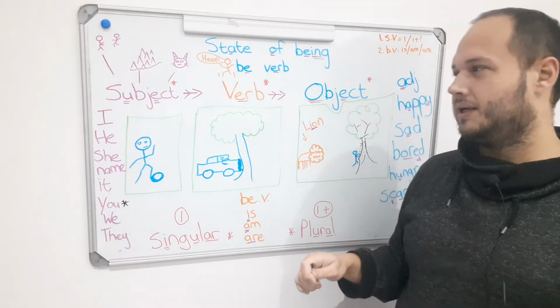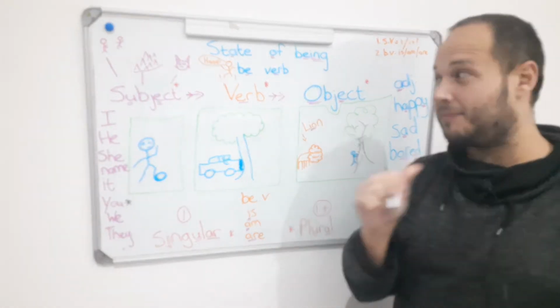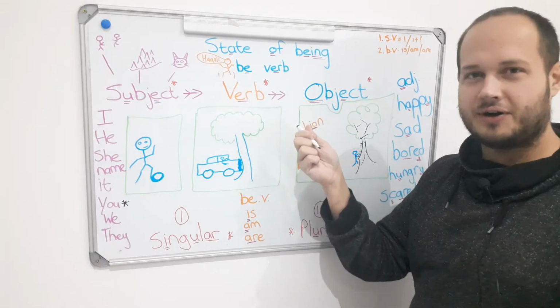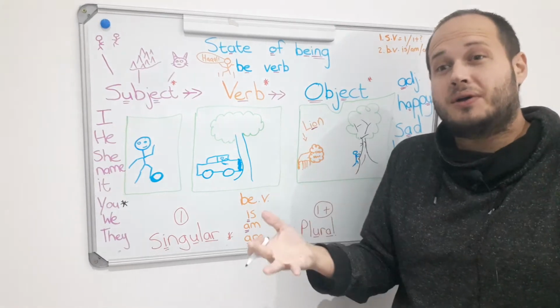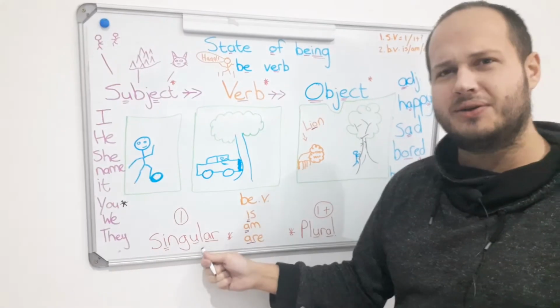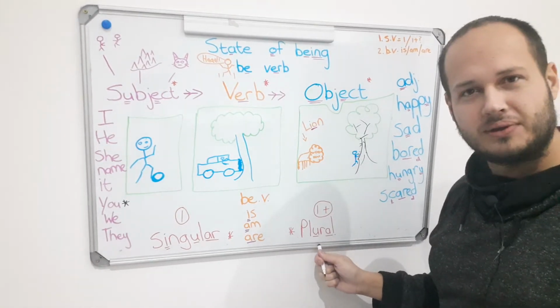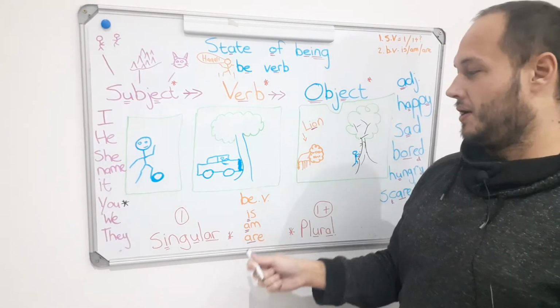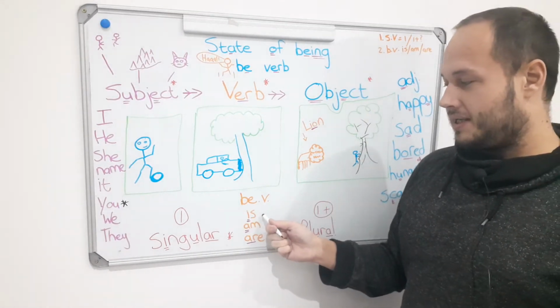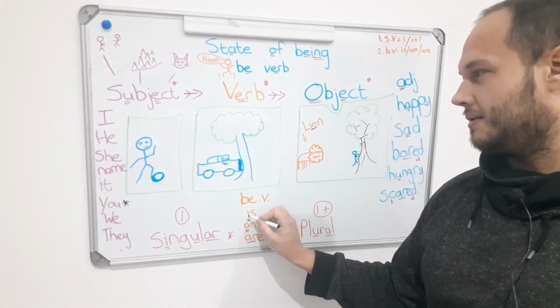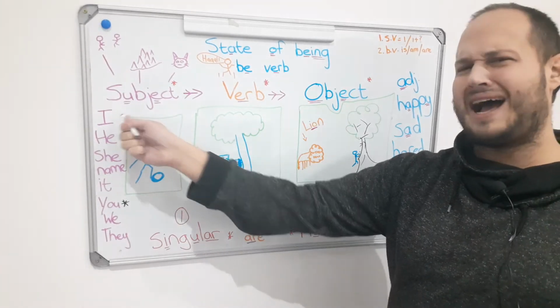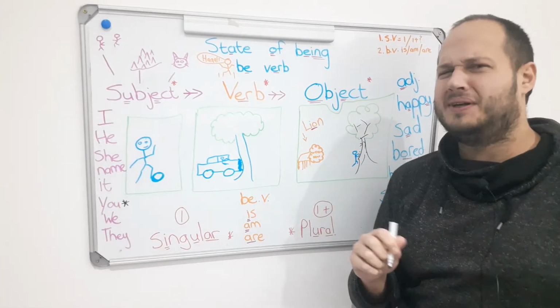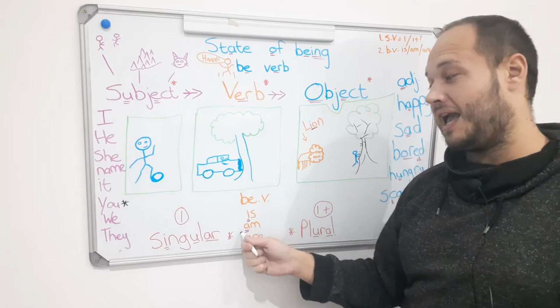All right. So, same thing here. The verb, the action word, can also be singular or plural. So, let's go with the be verb, is. Can I say I is? No. We say I am.